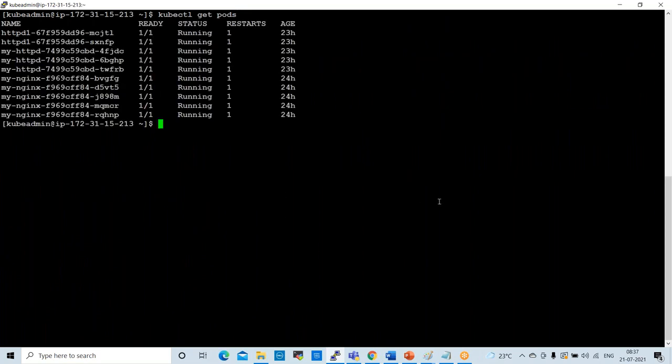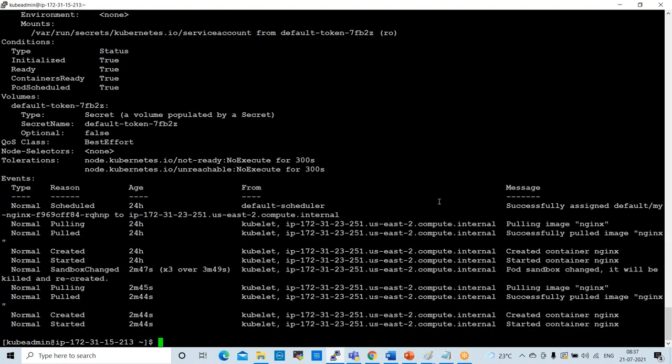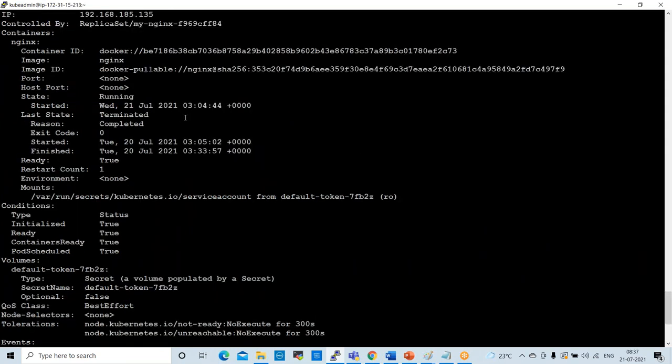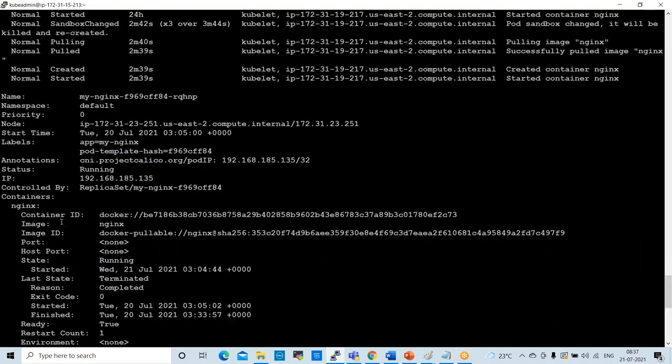These are the pods available. kubectl describe pod my Linux. See here. For example, if you want to get information about pods, see here, Nginx pod.